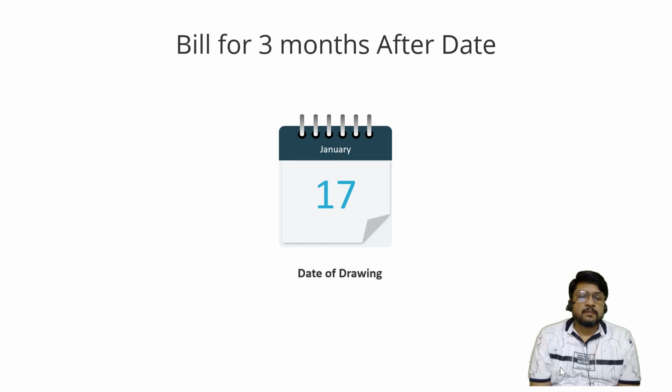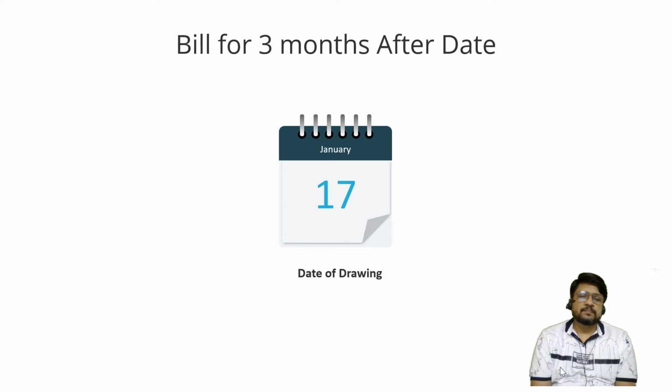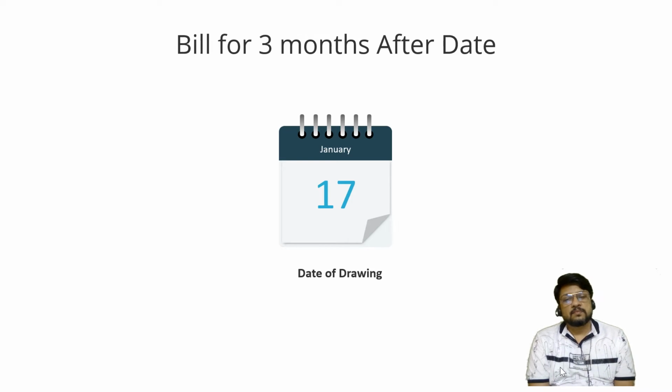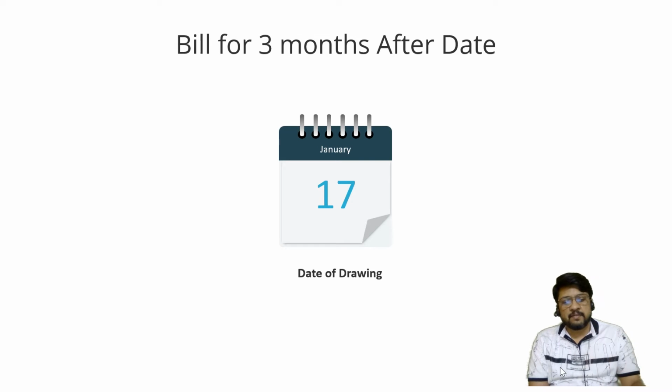Let me take an example. Let us consider the bill is drawn for 3 months after date. Bill is drawn for 3 months after date. So let us say the date of drawing is 17th of January. What is the date of drawing? 17th of January. Remember, the bill is for a term of 3 months, the life of the bill is 3 months, and it is starting after date. That means you are not required to consider the date of acceptance, but you are required to consider only the date of drawing, and the date of drawing is 17th of January.